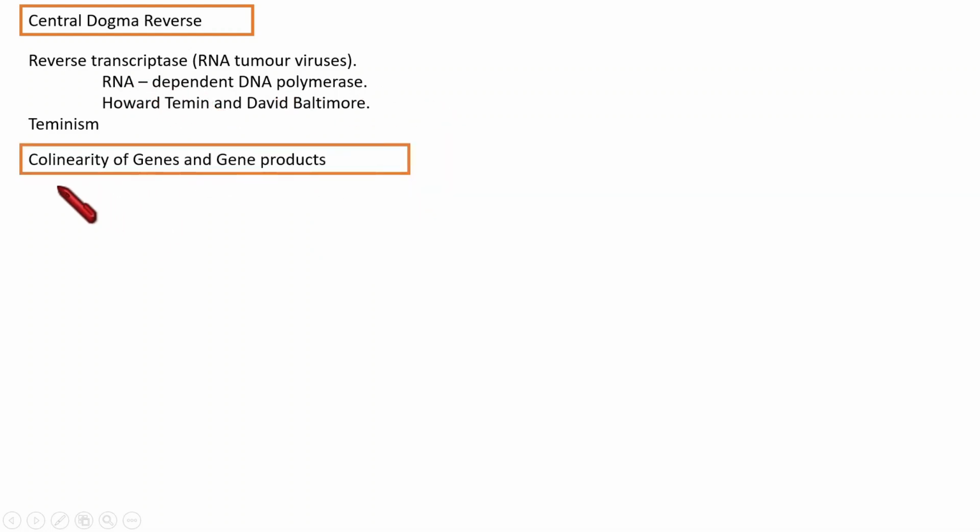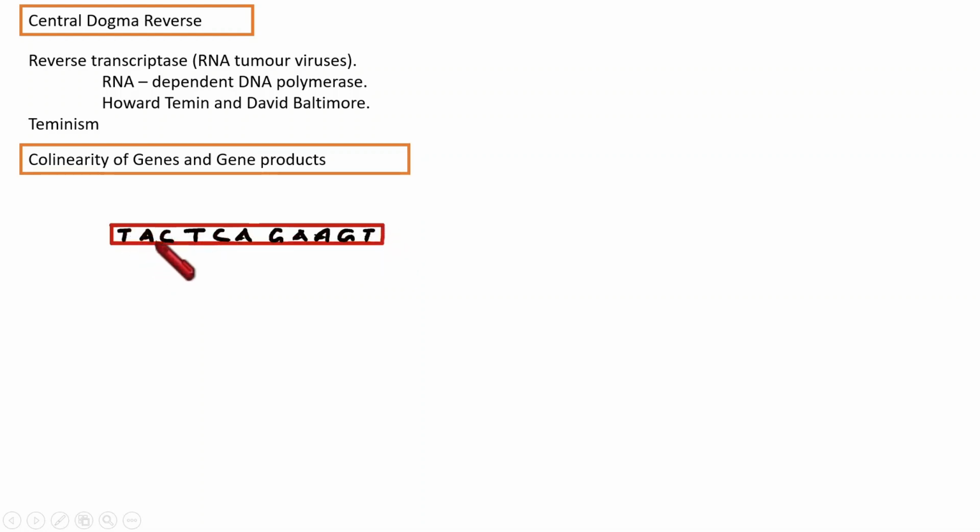Next, we are going to understand collinearity of genes and gene products. What is it? Collinearity between genes and gene products. We know that gene products are proteins. What is the relation? Look, this is DNA, and in this DNA, we know that it is composed of nucleotides.